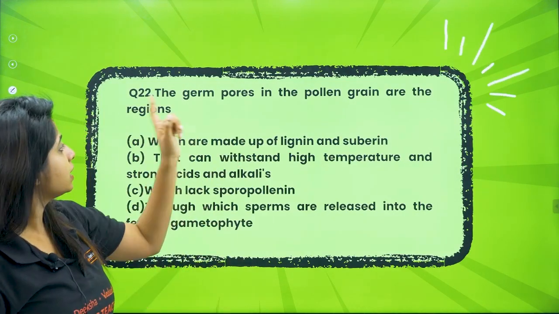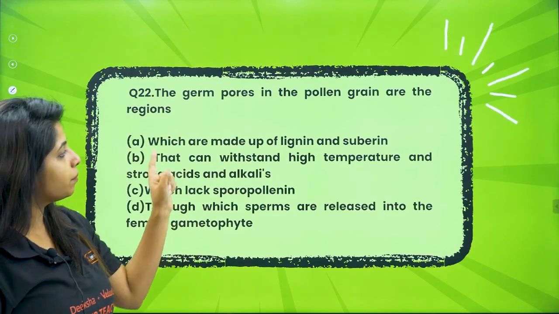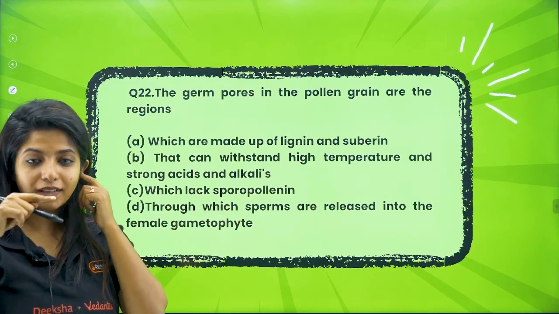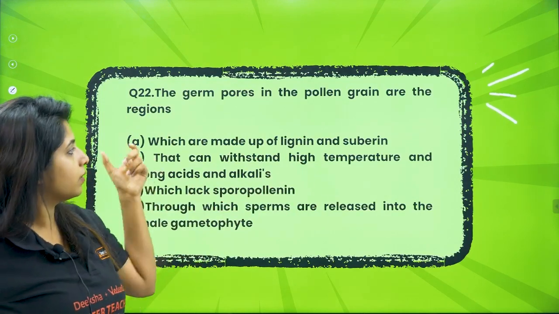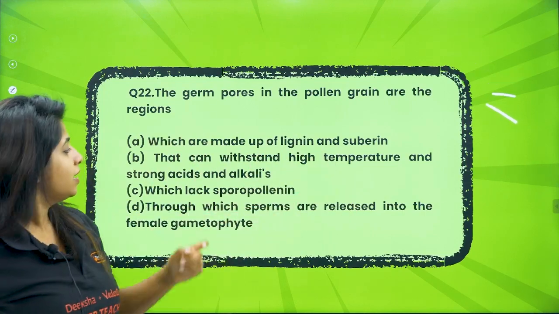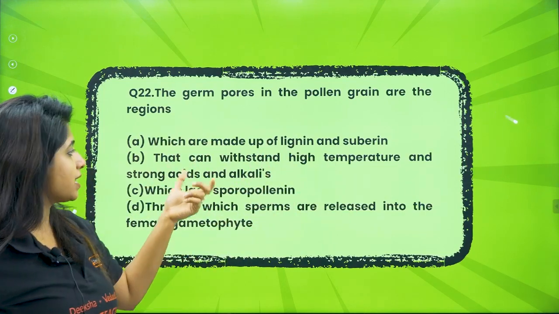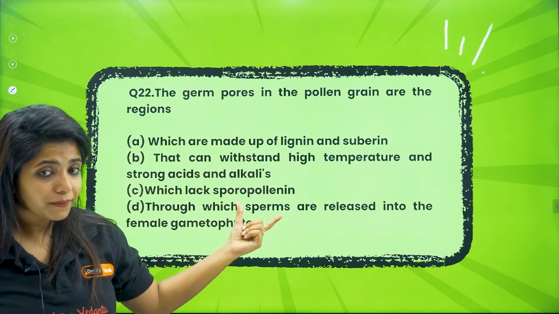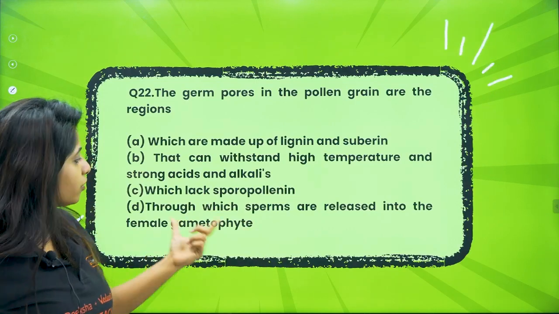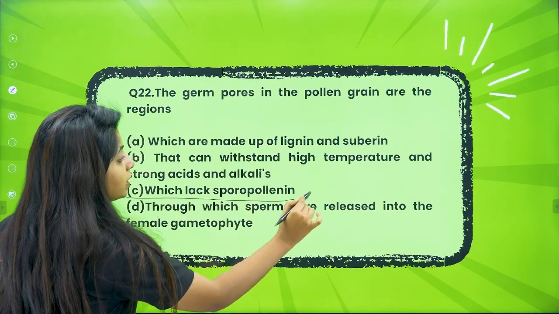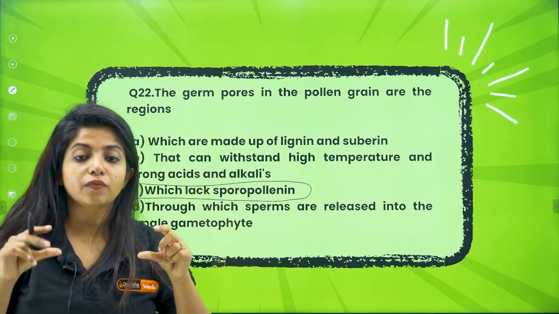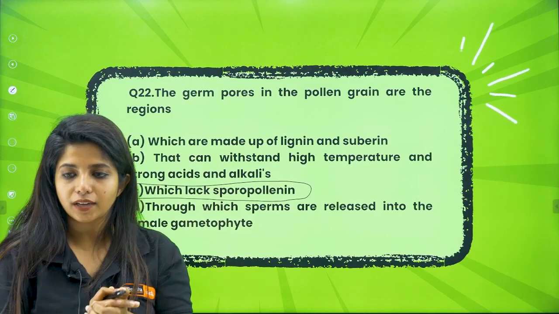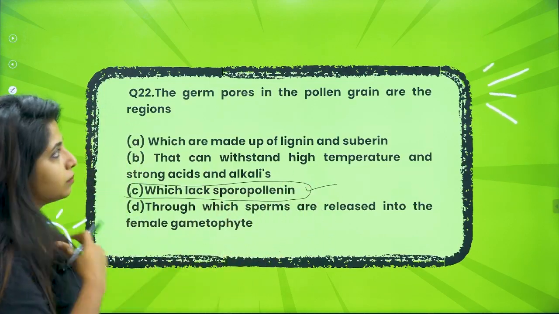Now the germ pores in the pollen grains are the regions, you have to tell me the answer, which are made of lignin and suberin. They are saying the germ pores in the pollen grains, is it there in the exine region? Is it the region made up of sporopollenin that can withstand high temperature and strong acids and alkali? Do you think the germ pore is a region that can withstand that? Anyways, the option says which lacks sporopollenin, through which sperms are released into the female gametophyte. What is your answer? Your answer would be the one that lacks sporopollenin. The germ pores are the region where you do not have sporopollenin. Elsewhere you have the sporopollenin. That is why you have an exine out there. So this will be your answer. My voice is cracking.